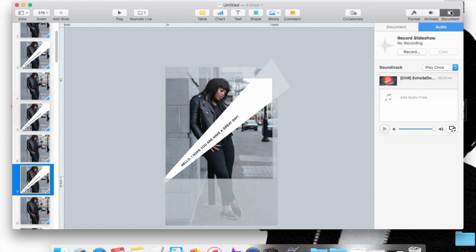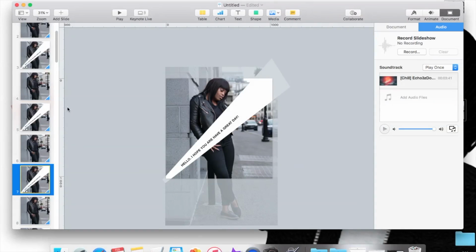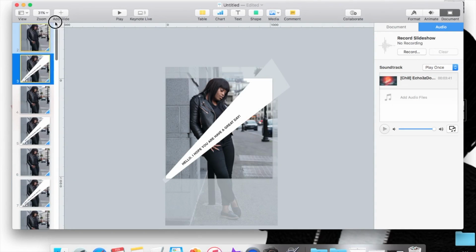Another thing that you can do in the audio is a voiceover over the music, but I find that it kind of overpowers. So I'm going to show you guys how to do it. What you're going to do is press record. Oh, first we're going to start at the first slide.